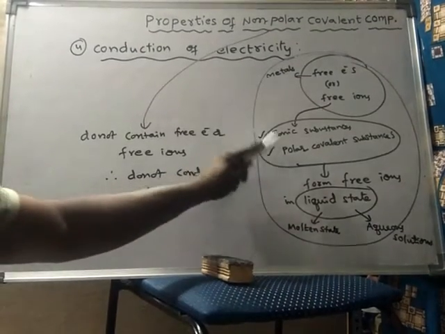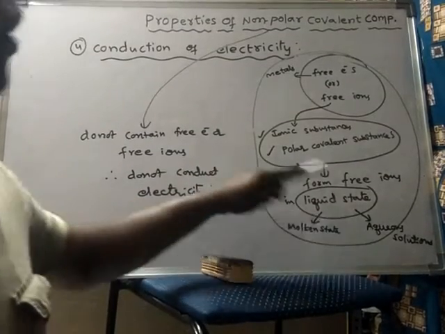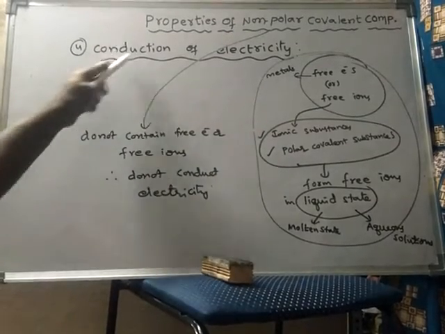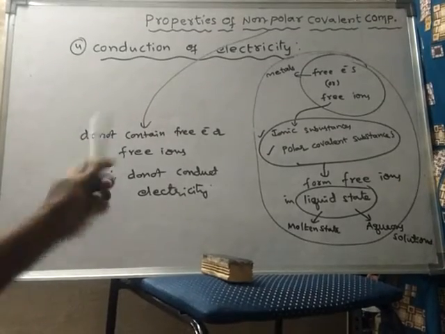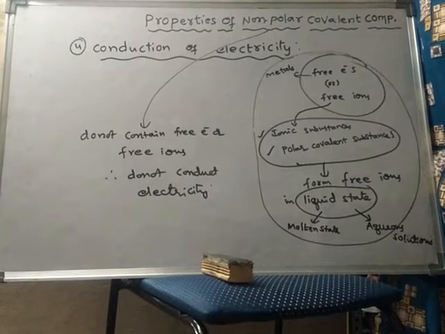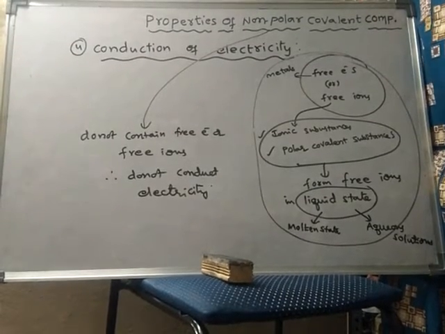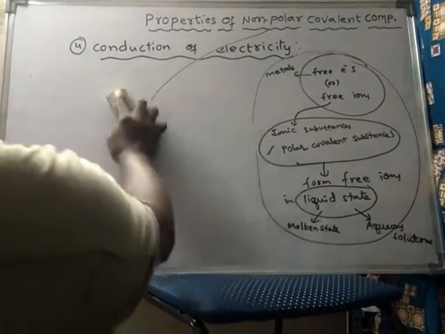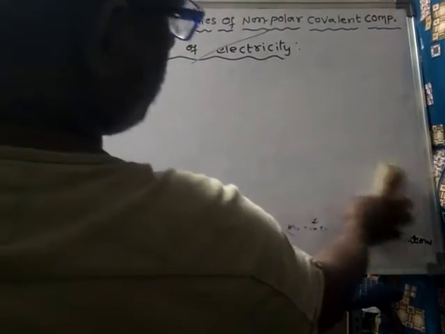So these substances, when they are in molten state or else when they are in aqueous solution, they contain free ions, hence they can conduct electricity. But here, in case of non-polar covalent compounds, they do not contain free electrons or free ions, therefore do not conduct electricity. Okay, right. Now, these are some of the important properties related to non-polar covalent compounds.